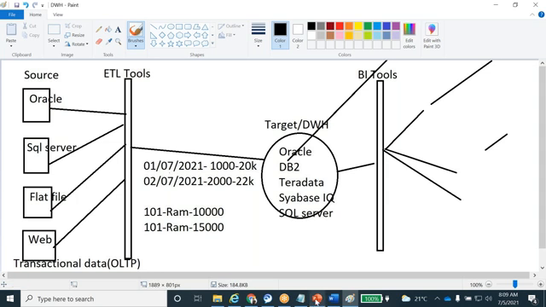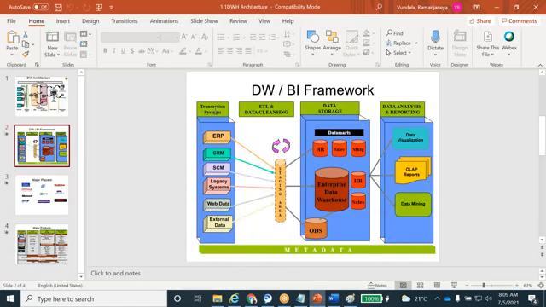The same thing is here in the architecture also. These are multiple source systems: ERP, CRM, SCM. By using the ETL tool, they extract all the data and place it into the data warehouse. Once the data is loaded into the data warehouse, they generate different kinds of reports by using the BI tools.